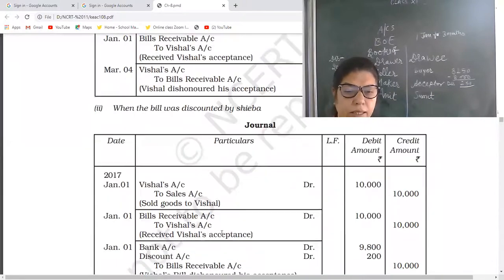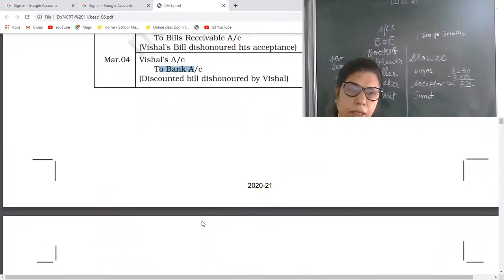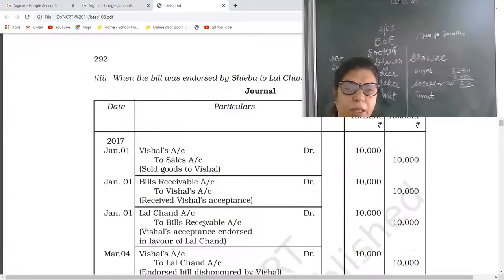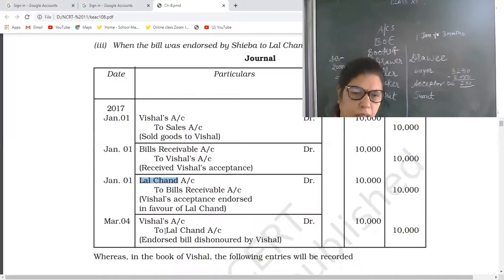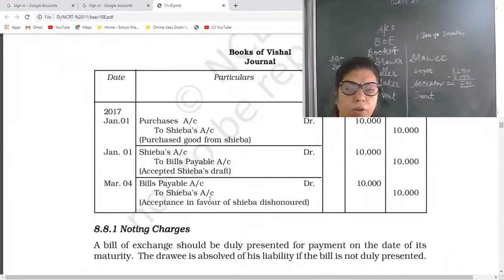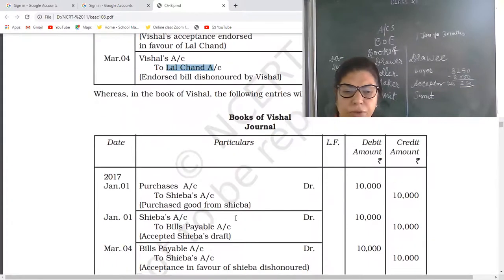If the bill is discounted, then the bill is with the bank. That's why the bank will be the giver. Other entries will be the same. Yes. And if the bill was endorsed to Mr. Lalchan, now who will be the giver? Lalchan will be the giver. Okay? Clear? But in the books of the drawer, always the same entry in all the 4 cases.